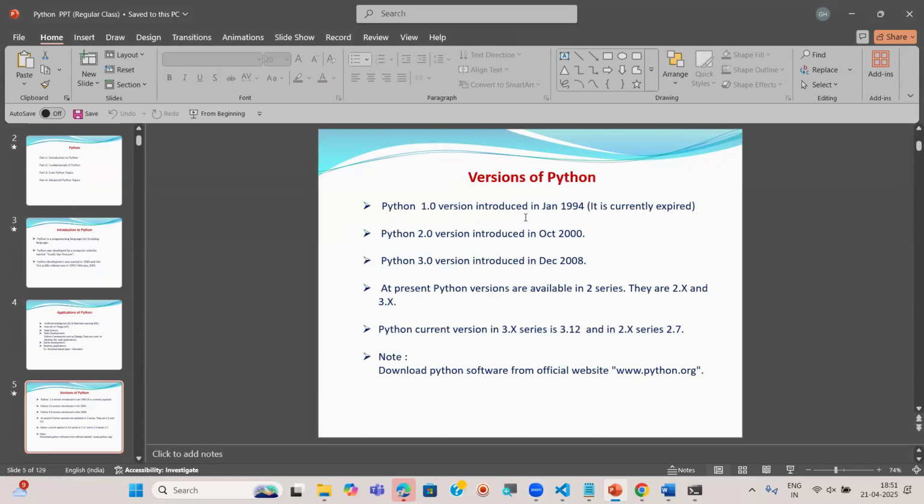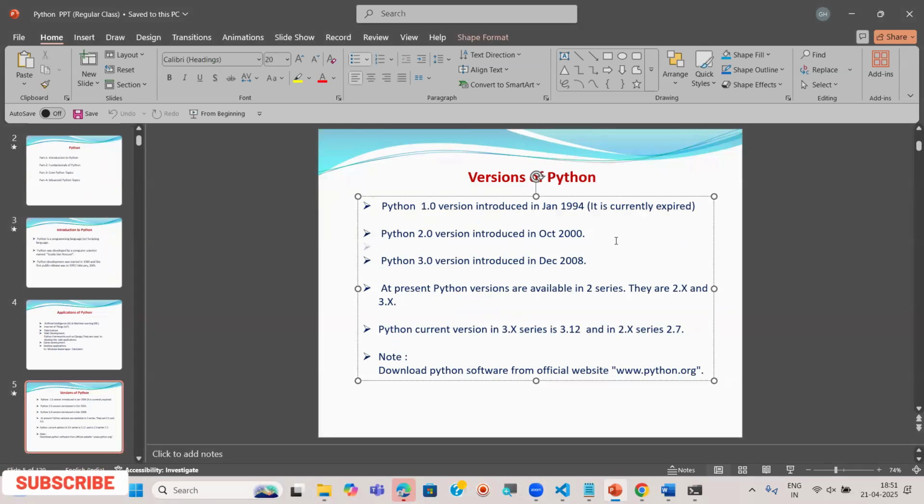And I explained the different versions of Python, which version is useful, which version we are using right now. Each version was introduced in a particular year. Python 1.0 is 1994. It is deprecated. 2.0 was introduced in 2000, and 3.0 in 2008.